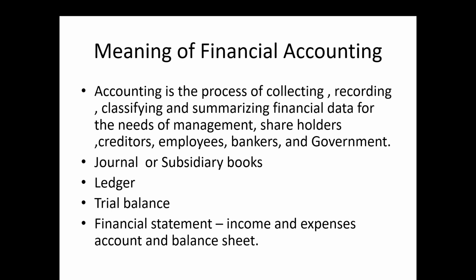The journal. What do you mean by journal? Journal is a book of original entry. This is the initial stage of financial accounting. In case of small concerns, recording is done in a single journal. At the same time, in case of large concerns, the subsidiary books system is used for recording. So this is the first stage of financial accounting.